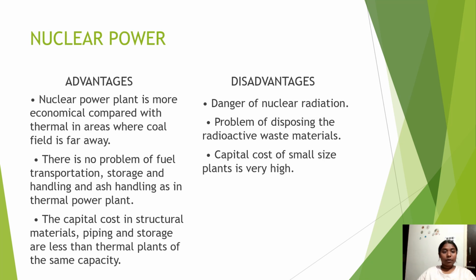Advantages of nuclear power. A nuclear power plant is more economical compared to thermal in areas where the coal field is far away. There is no problem of fuel transportation, storage and ash handling as in a thermal power plant. The capital cost in structural materials, piping and storage is less than thermal plants of the same capacity. Disadvantages of nuclear power. Danger of nuclear radiation, problem of disposing the radioactive waste materials. Capital cost of small size plants is very high.